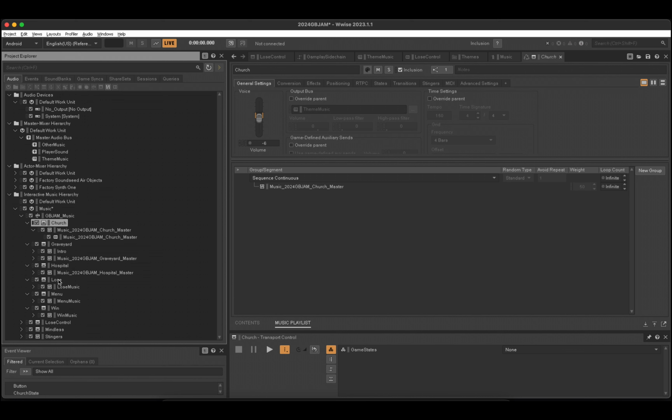For lose and win, since we want to have an instant and straightforward cue for game state, they will play just once. For the menu, we want to give the player time to decide which level they want to play, so it is infinite as well.